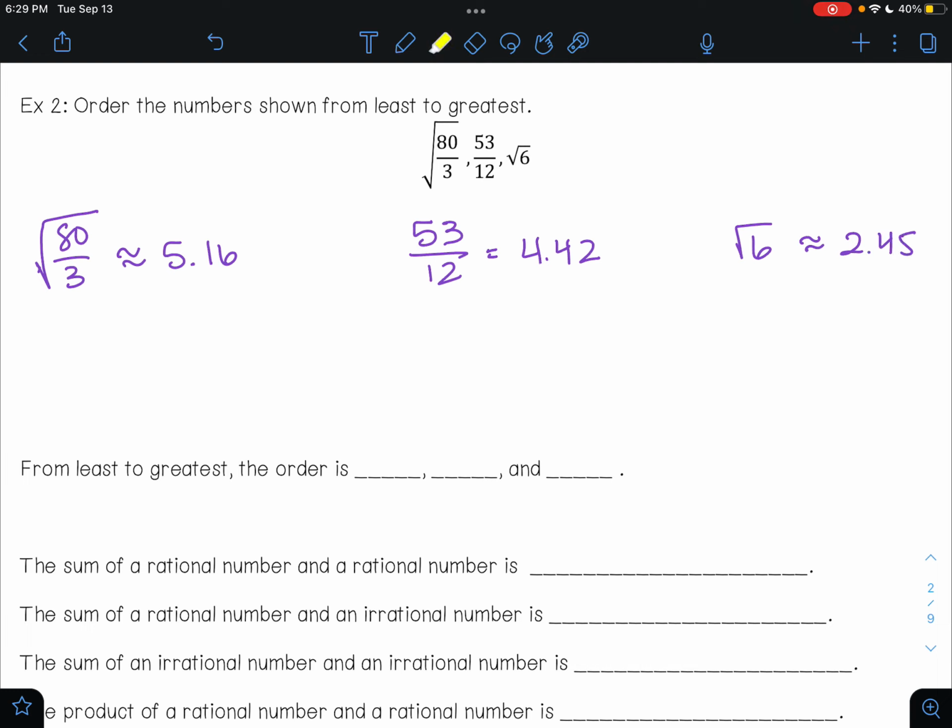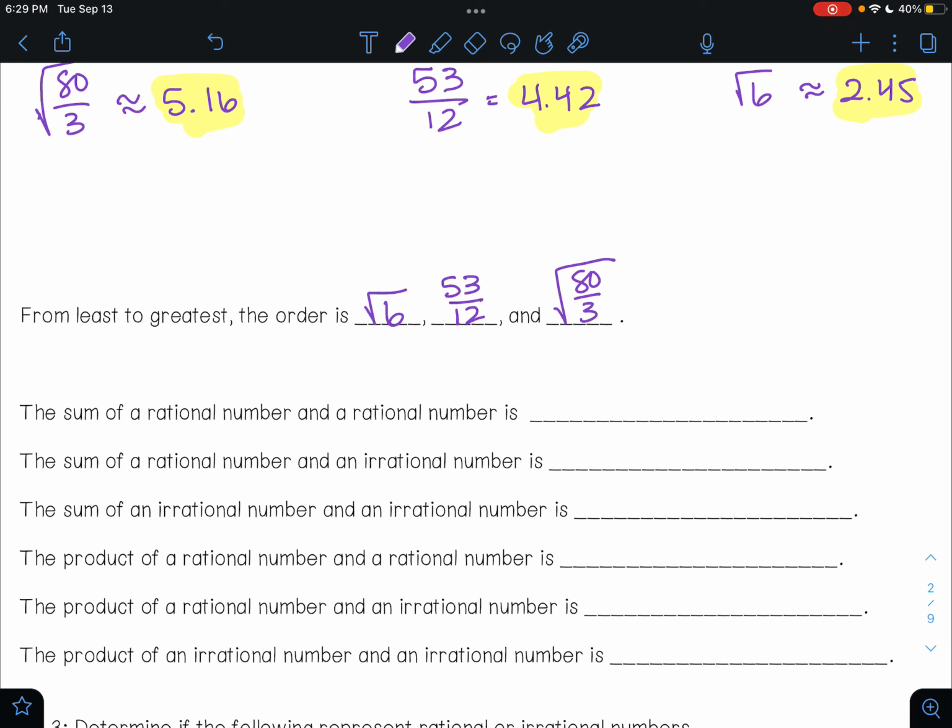So now I'm going to look at the decimal equivalents to help me put these in order from least to greatest. The smallest out of all these is 2.45. So the square root of 6 is the smallest number. And then out of 5.16 and 4.42, this one is smaller. And so I'll have 53 over 12 as my second one, which means the square root of 80 divided by 3 is the largest out of those three numbers.